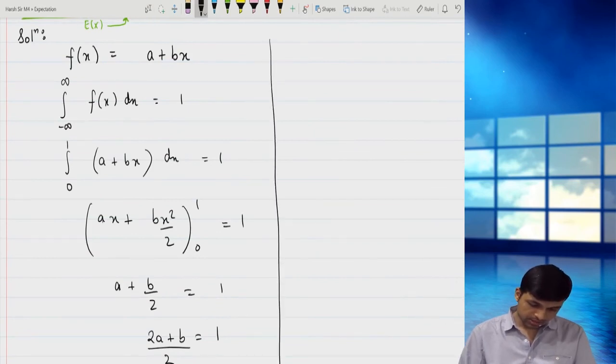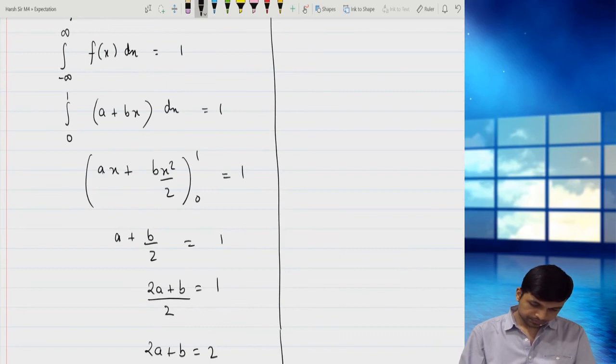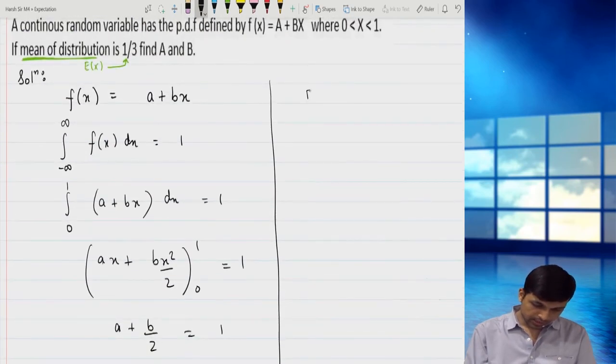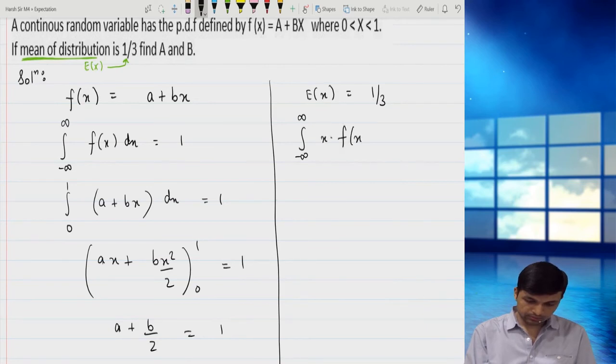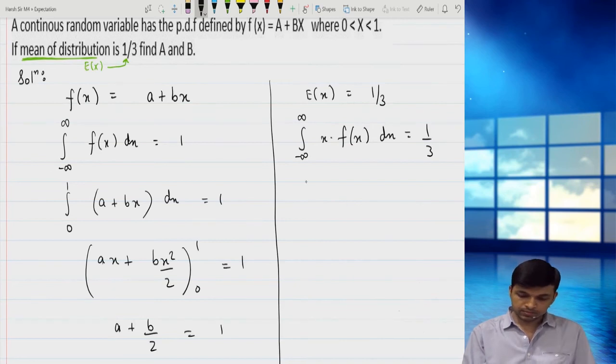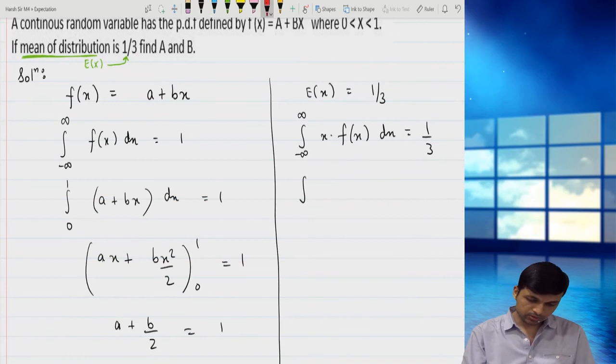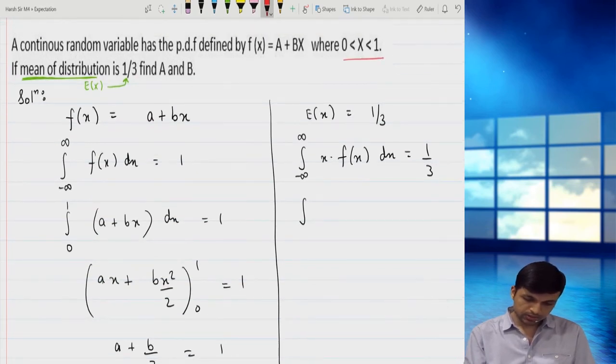I'll solve the second part next to it. Now we know that expectation of x is 1/3. So the integral from minus infinity to infinity of x into f(x) dx is 1/3. But my PDF is defined from 0 to 1, because it is given in the question.